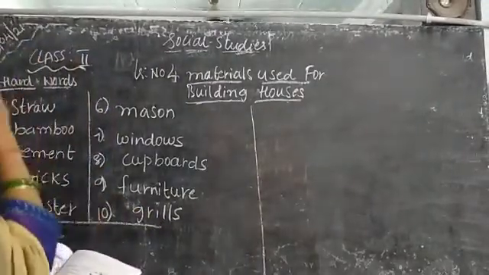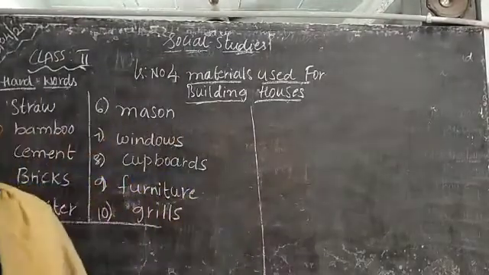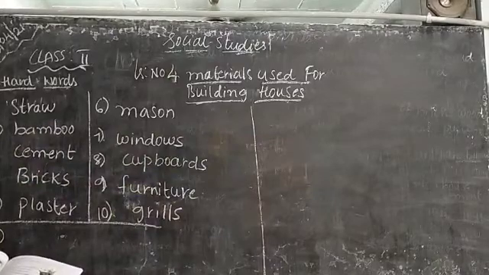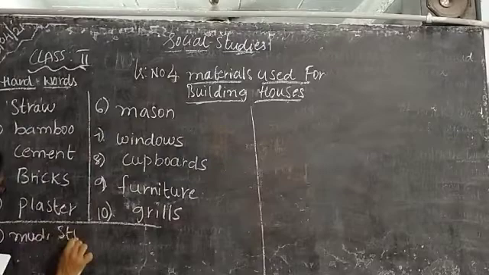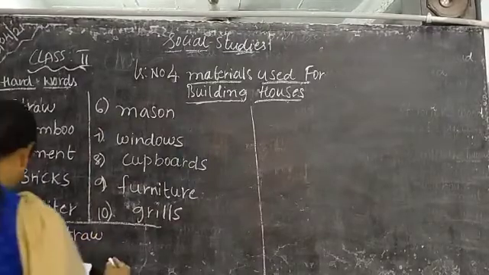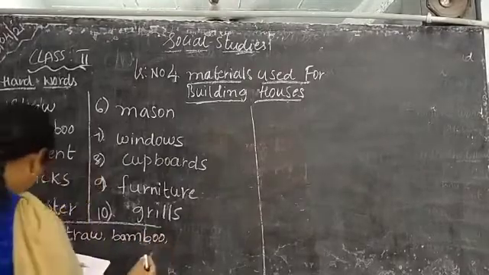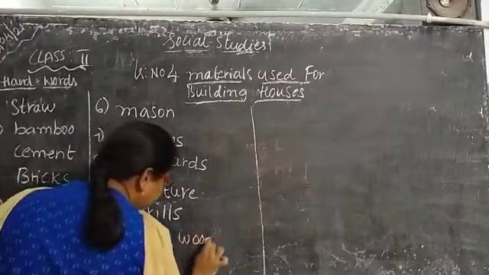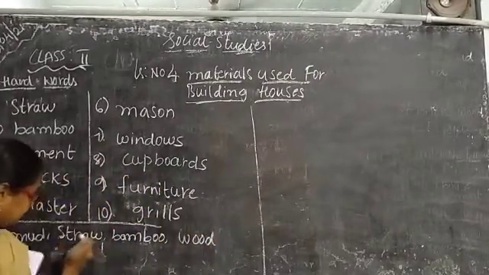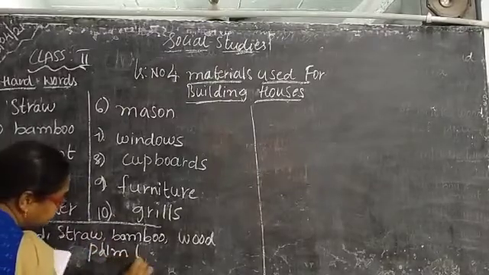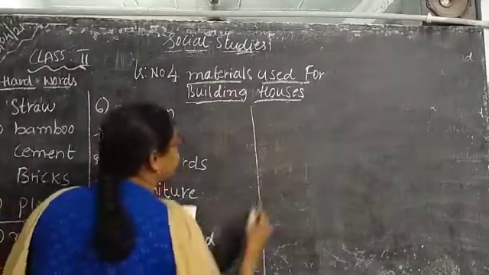Okay, children, these are the hard words. We know all the hard words. So what is the first answer? Write the answer. What are the materials needed to build a kacha house? Mud, straw, bamboo, wood, concrete, etc. Okay, this is the first answer, children.